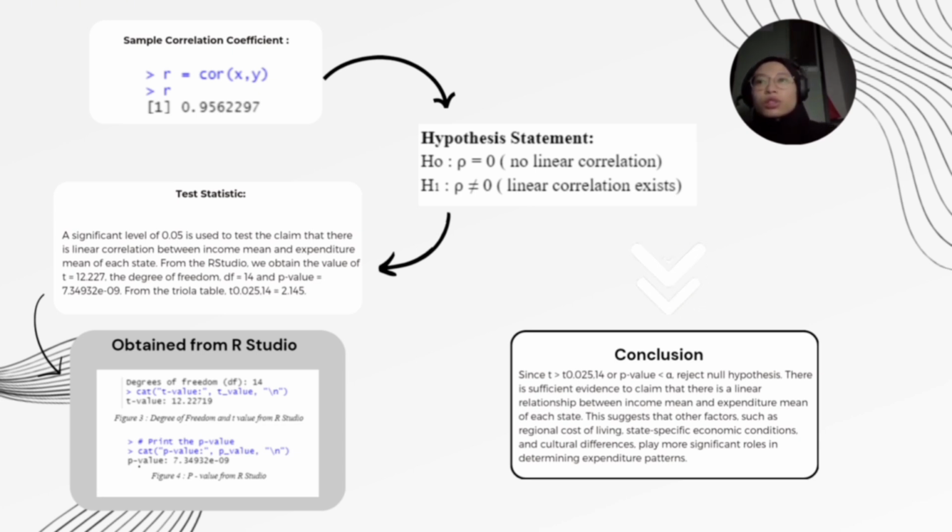And from the t-table, the value of t 0.025 with degree of freedom 14 is equal to 2.145. So these are the results we obtained from RStudio.